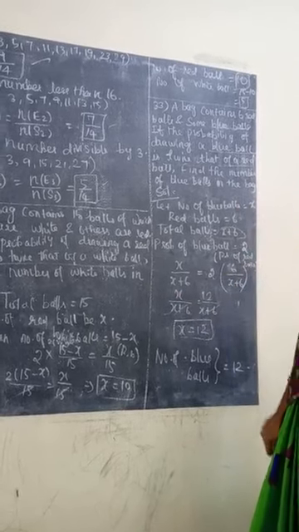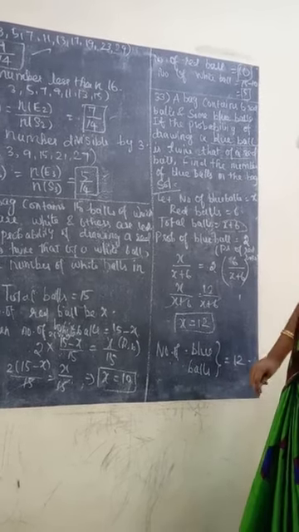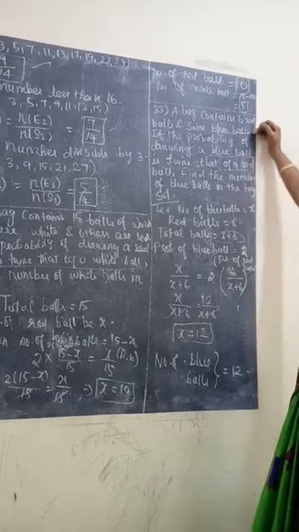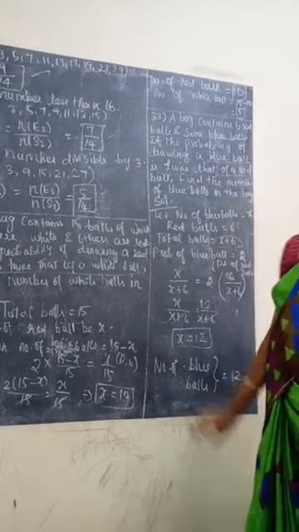What did we take as X? X is the blue ball. So number of blue balls equals 12. So total number of blue balls is 12, red balls 6. So the bag contains 18 balls.